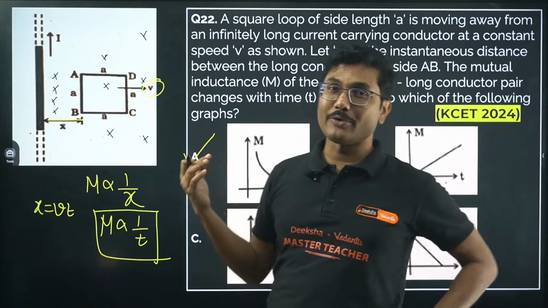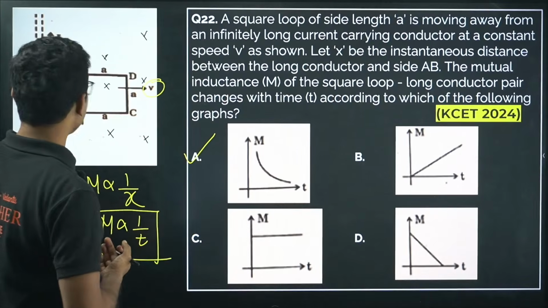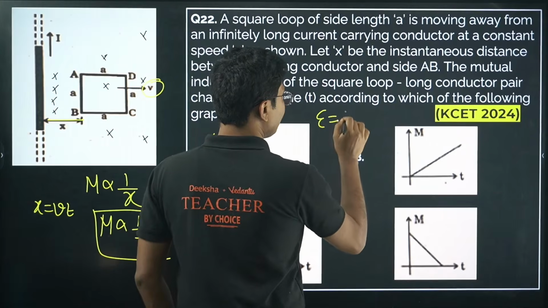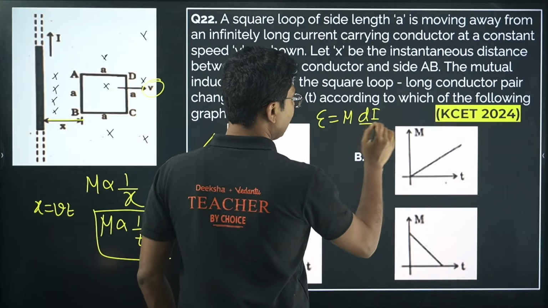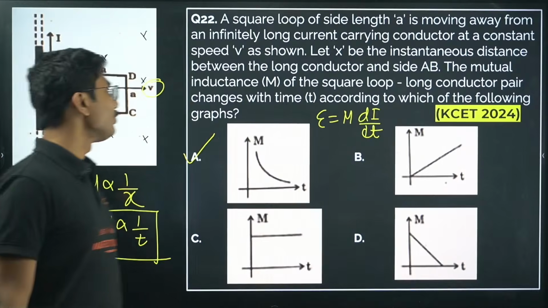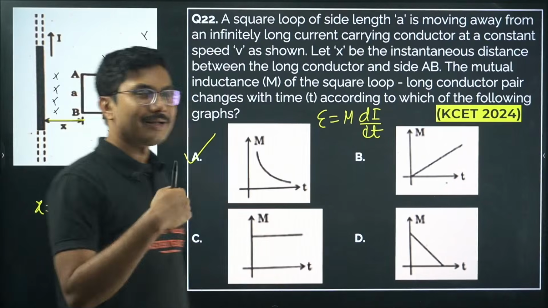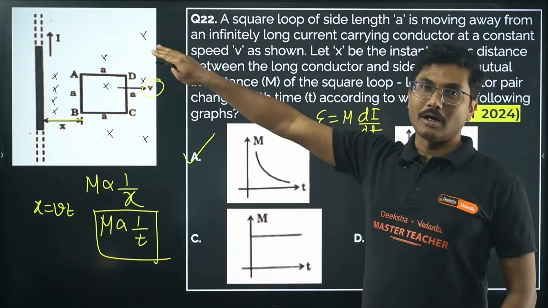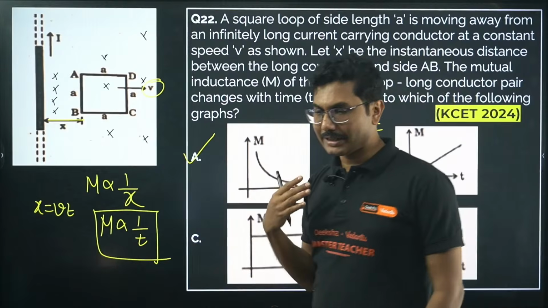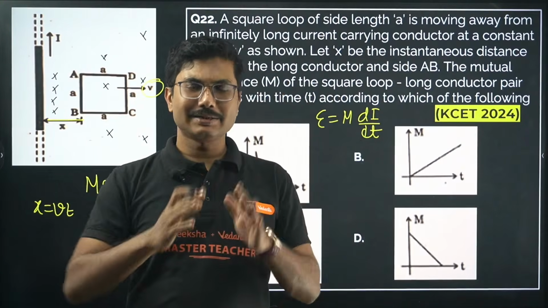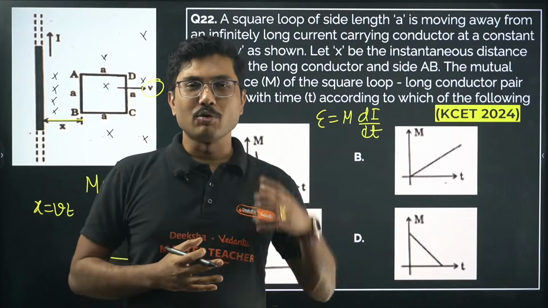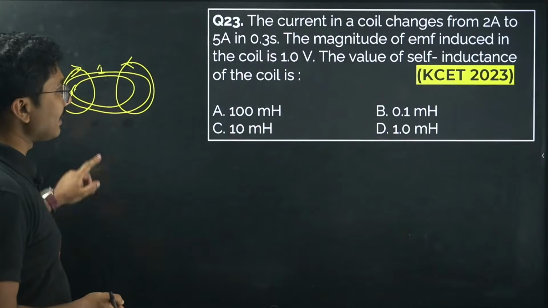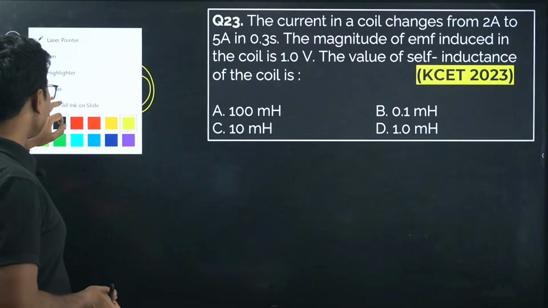Induced EMF, if you remember, was mutual inductance M into the rate of change of current, di by dt. Now as you are moving away, the linked magnetic flux decreases, and as the magnetic flux decreases, the mutual inductance also decreases. So mutual inductance is basically constant for a given distance, but as the distance increases, less and less number of magnetic field lines is linked. Less number of magnetic field lines linkage means the mutual inductance also decreases.